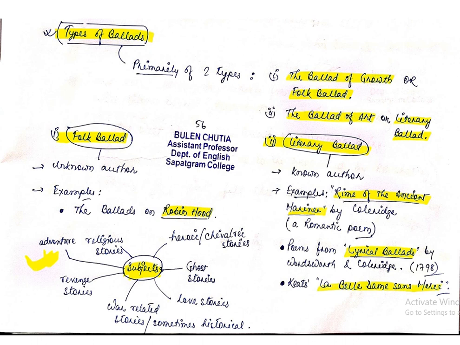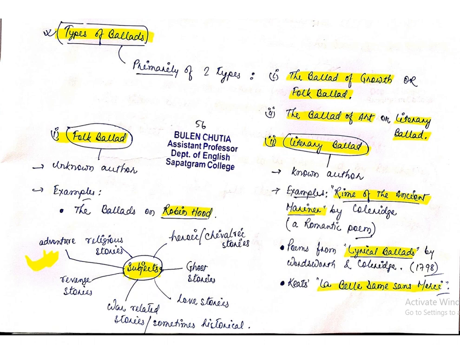I think you have heard about this particular character, Robin Hood. Okay, he is a knight. His life story is being narrated generation after generation without any particular author, and this is an example of folk ballad.